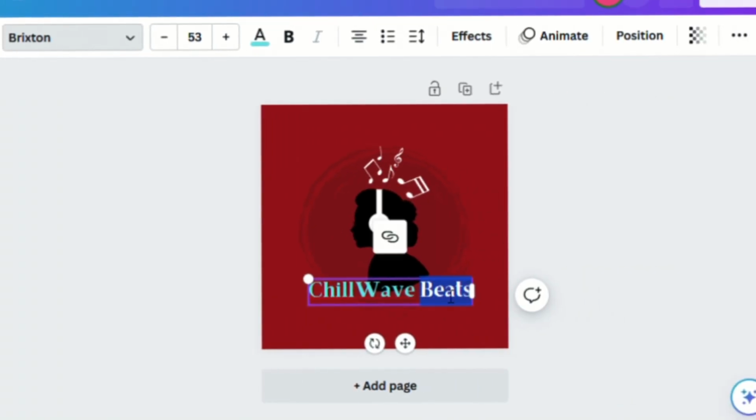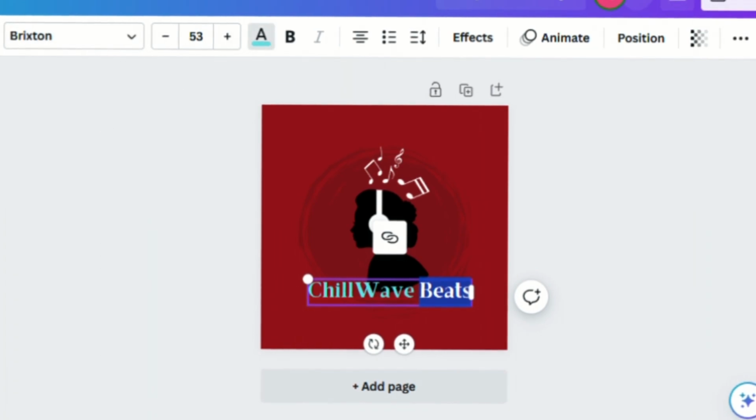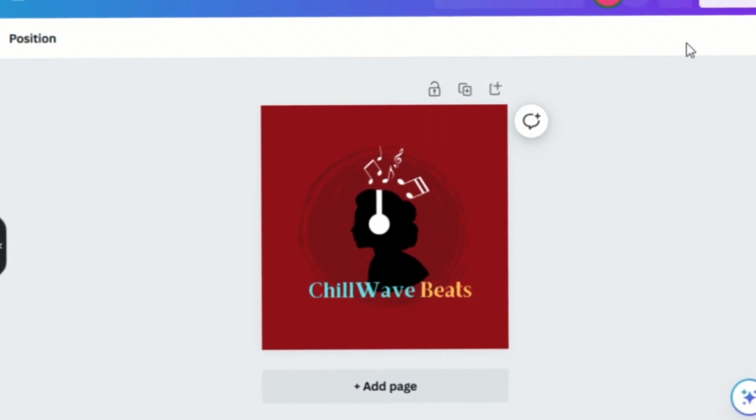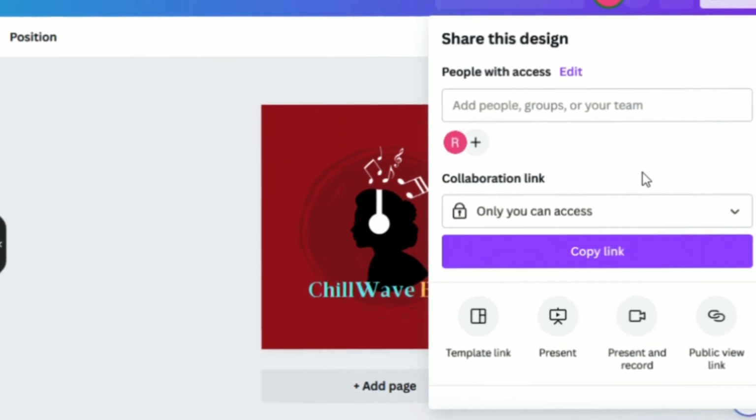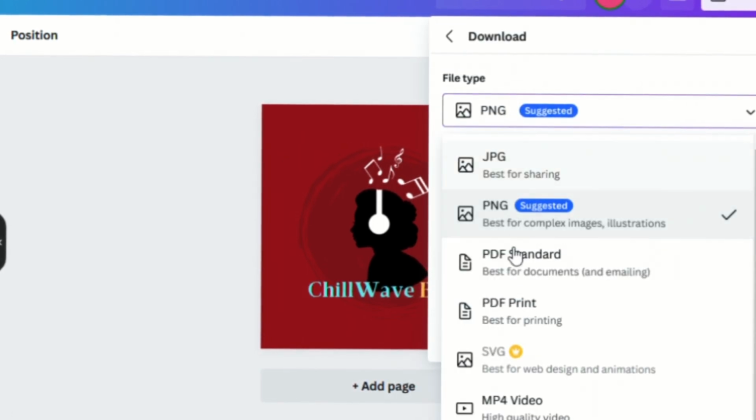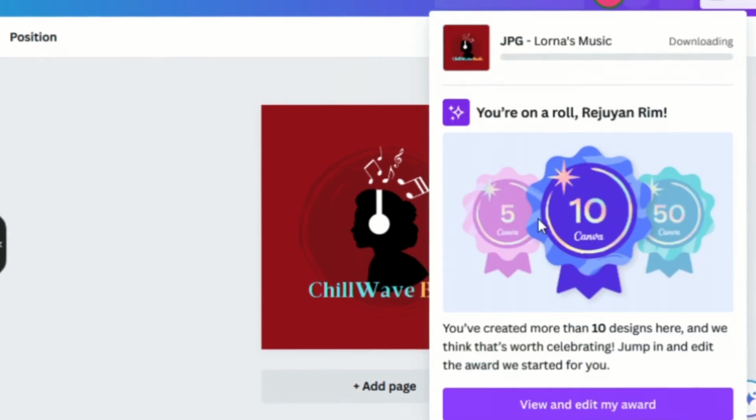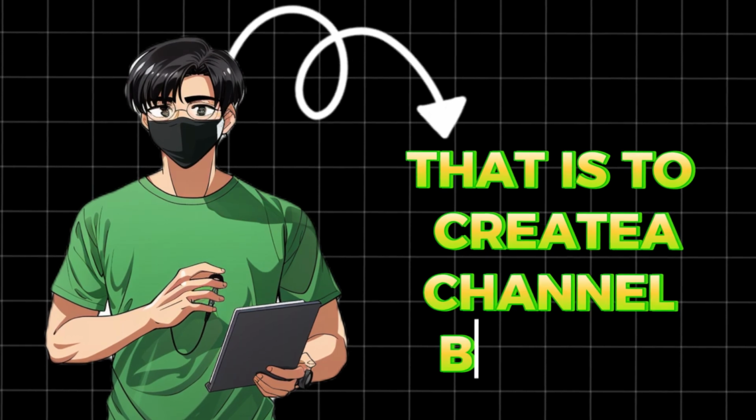After selecting the logo image, add a text template, and then insert our channel name. Customize the text font and color as per your liking. Once done, select download and choose JPG format. Alright, now that our logo is ready, now it's time for step 2. That is to create a channel banner.